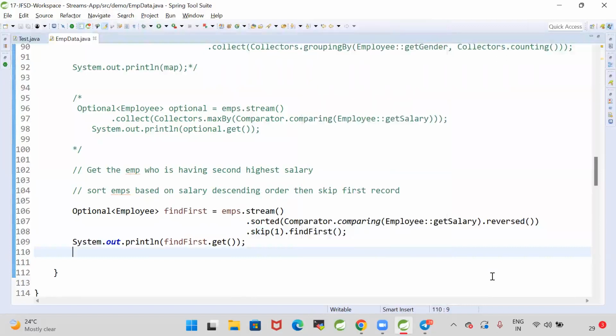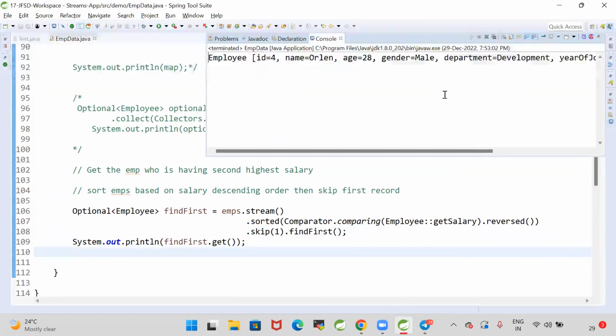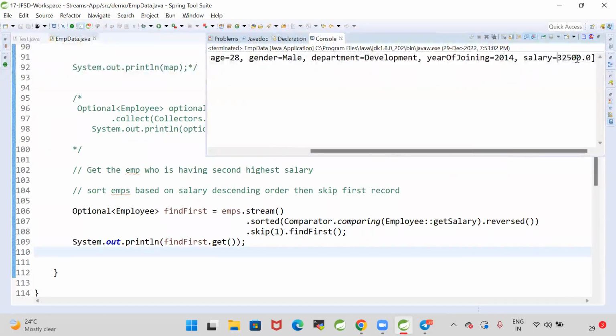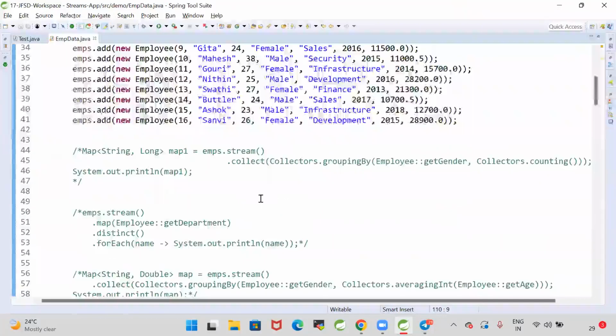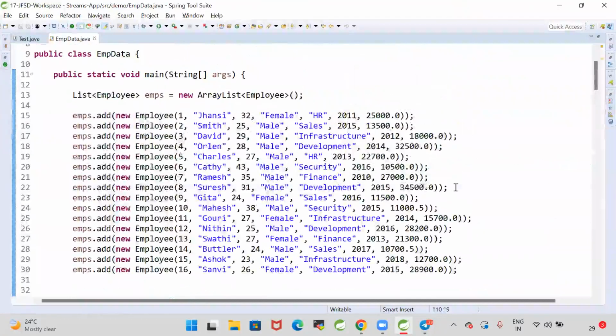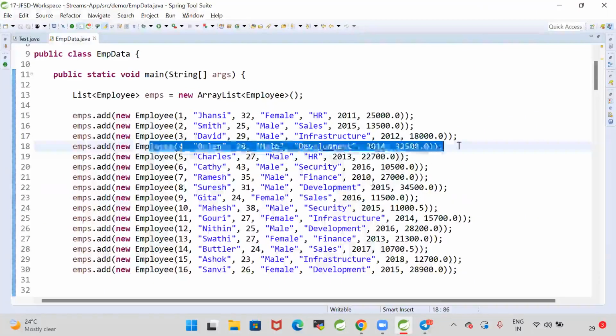Run as Java application. Suresh was the employee who had the highest salary, but now we are getting Orlin. Orlin's salary is 32,500. Suresh is the highest salaried employee with 34,500. Then after that, the second highest salary is Orlin, 32,500.